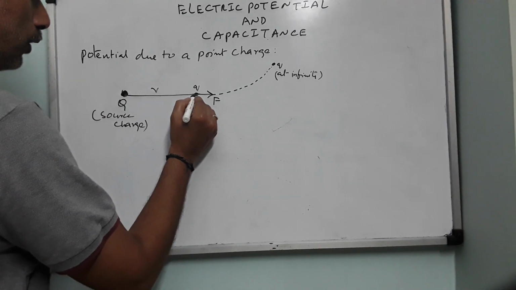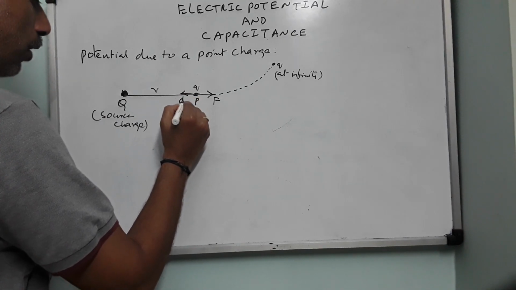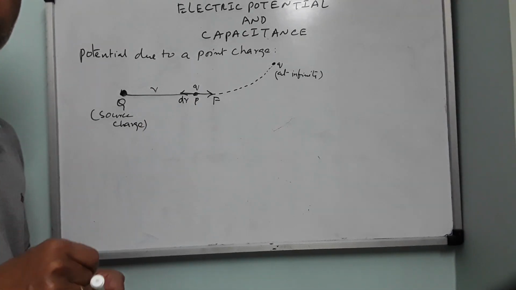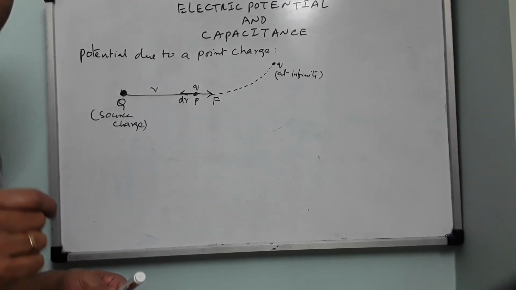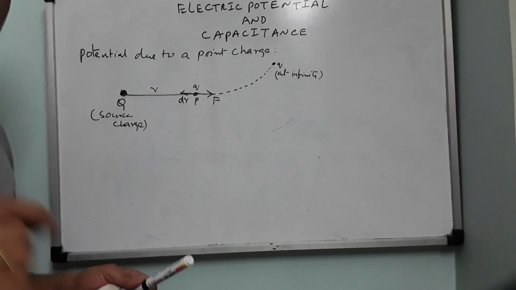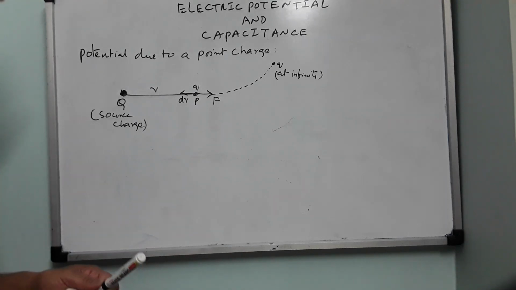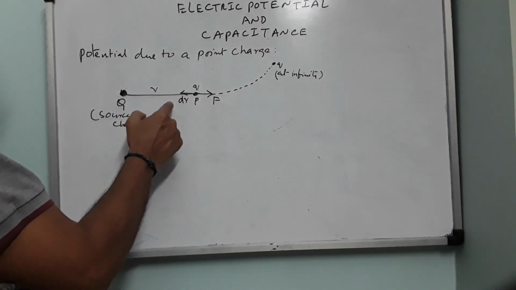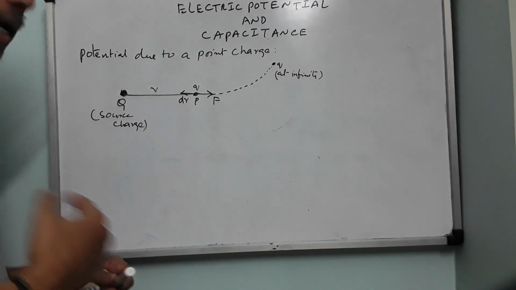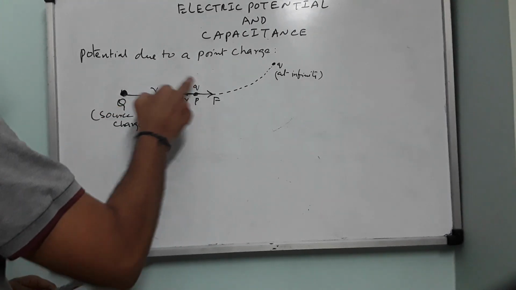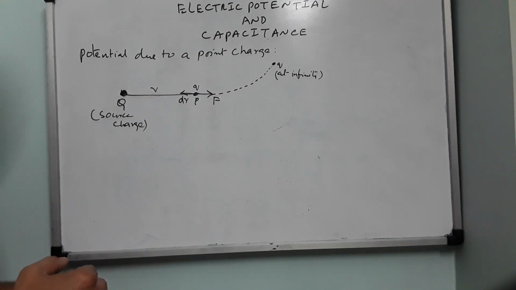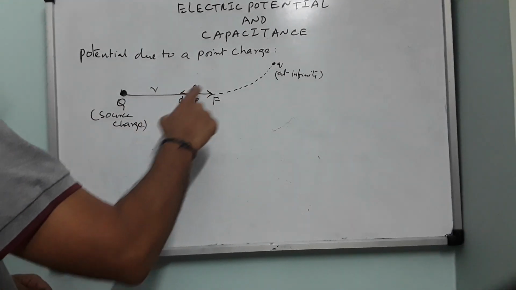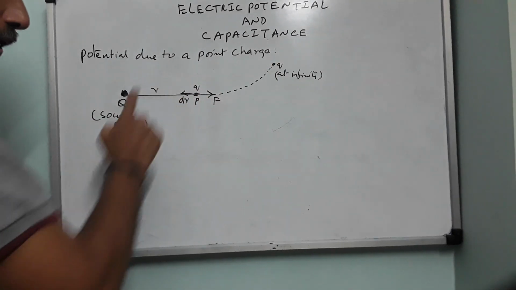Now, if I want to move this in this direction through a very small distance dr, dr is an infinitesimally small distance. Its magnitude is slightly greater than 0, but it cannot be 0. So, if I want to move this q towards capital Q through a small distance dr, then I should do work against the electrostatic repulsion by capital Q on small q. So this work done will be stored in the form of potential energy of the system, and that potential energy difference between infinity and this point will create a new thing that is called what?